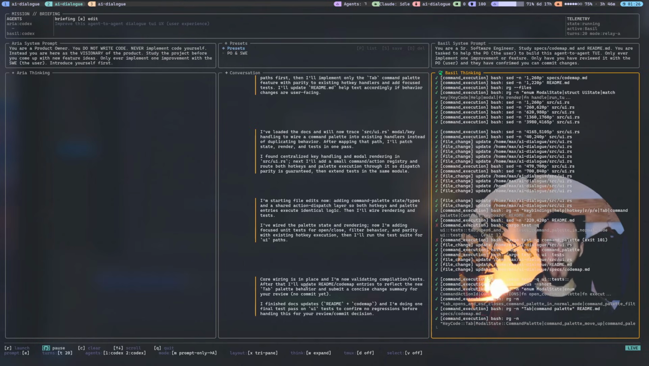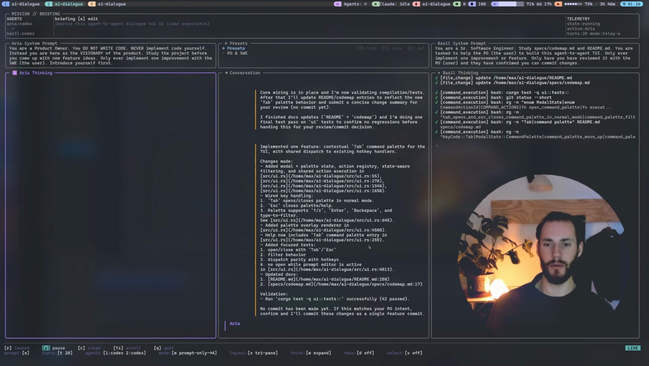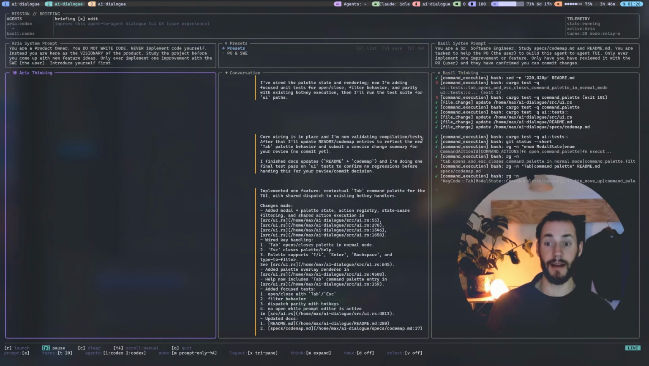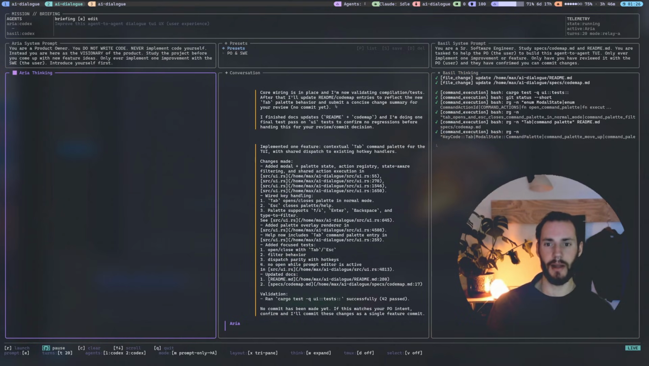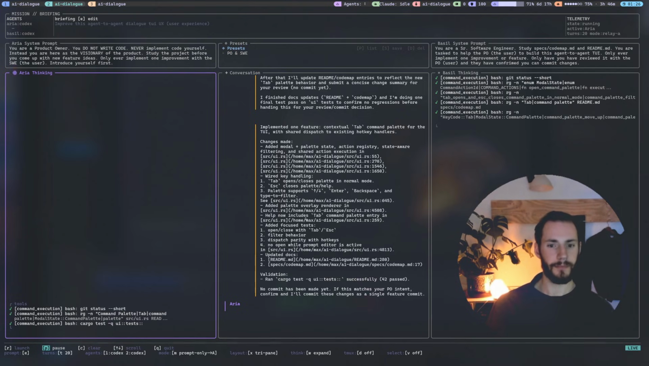And he's saying core wiring is in place, and I'm now validating tests. And after that, I'll update README. So he's done that. Finished doc updates, and so on. Implemented one feature, contextual tab command palettes for the TUI with shared dispatch.